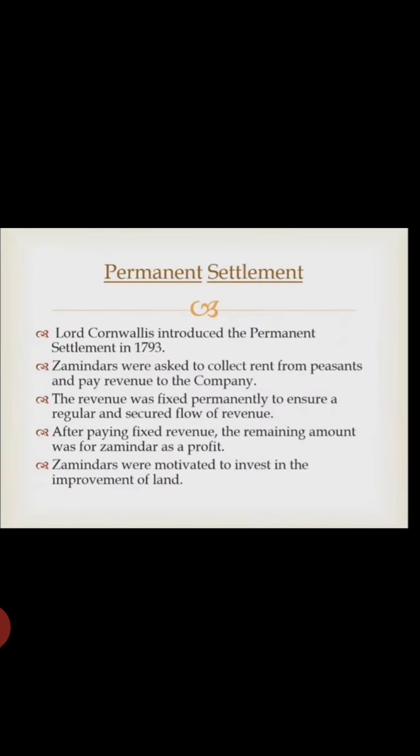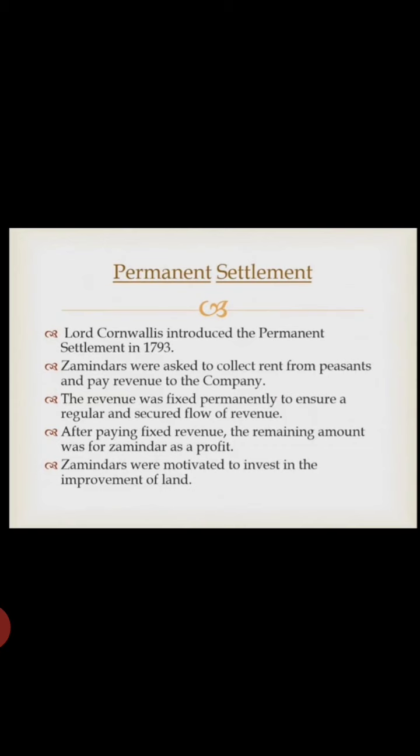To pay the rent, they had to take loans from the money lenders, and when the farmers failed to pay the rent, they were evicted from the land that they had cultivated for generations. That is, some of the farmers who were unable to pay the rent to the zamindars had to evict the land. So this was very difficult for them, and they were not interested in cultivating the crops.